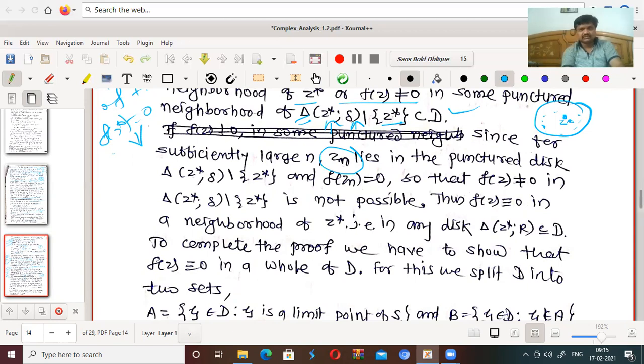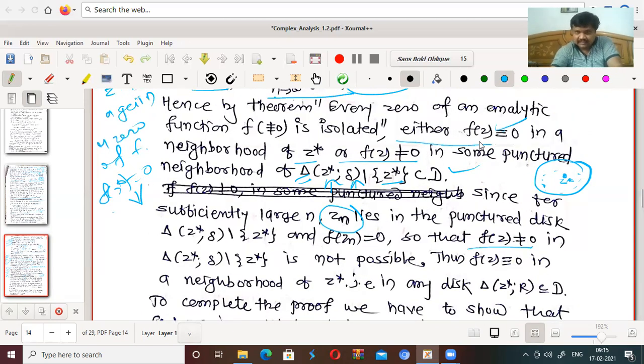So f(z) is never 0. So these are the two cases: either f(z) is identically 0 in the neighborhood of z star, or f(z) is not equal to 0 in the deleted neighborhood of z star.